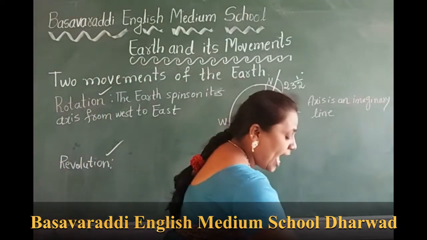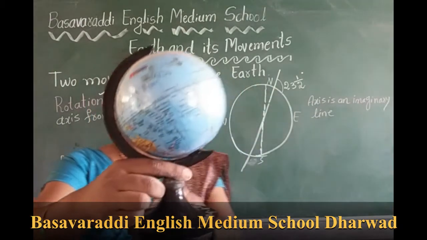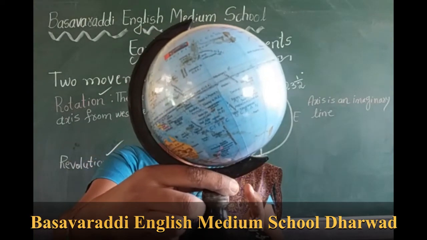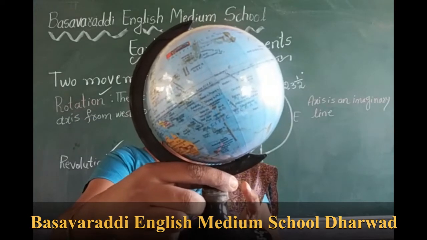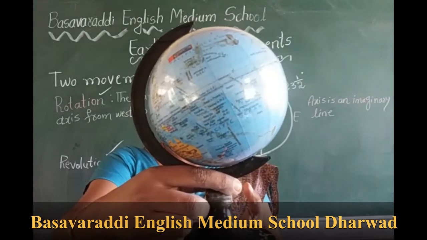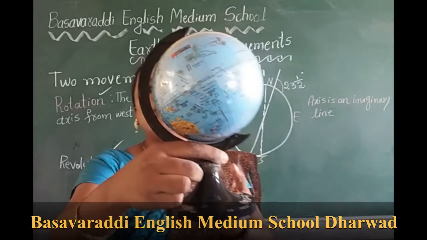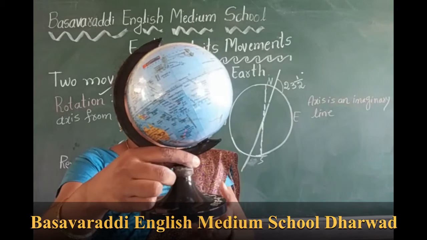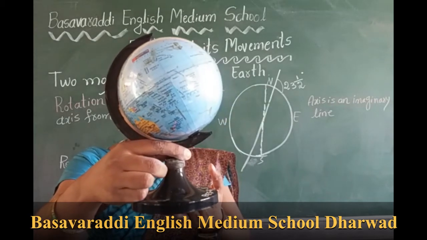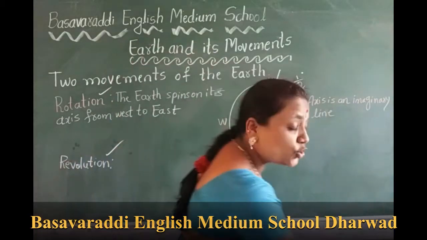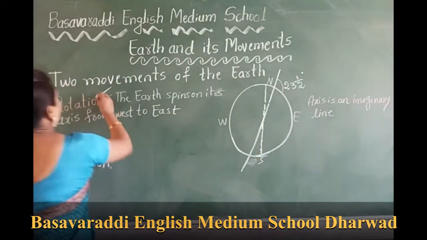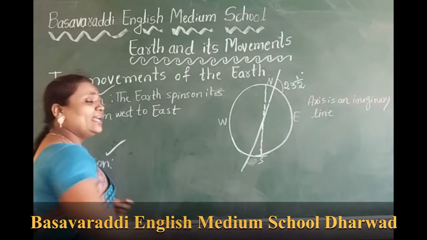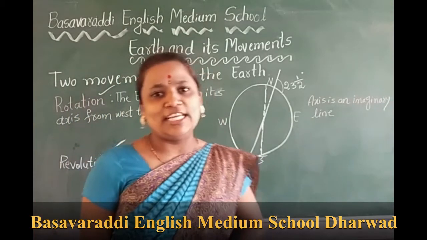See here, as we know, the Earth and other planets move around the sun continuously. Is it not? Our Earth moves around the sun in 2 ways. What are the 2 ways? One is rotation, another one is revolution. Then what do you mean by rotation?